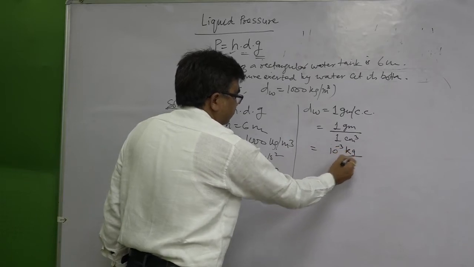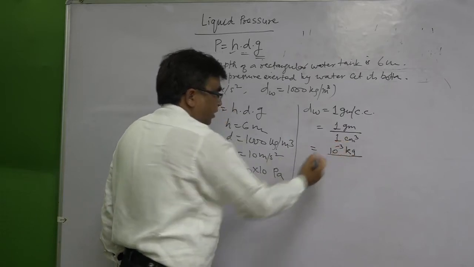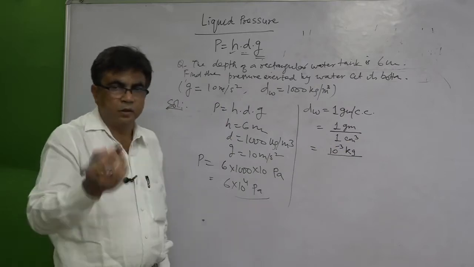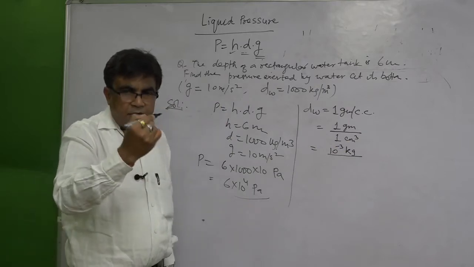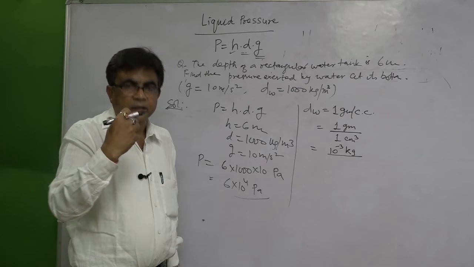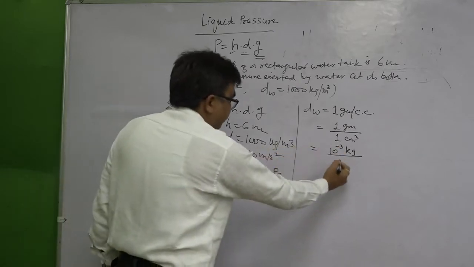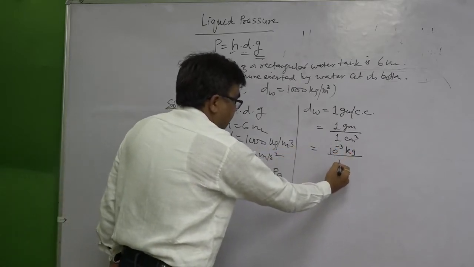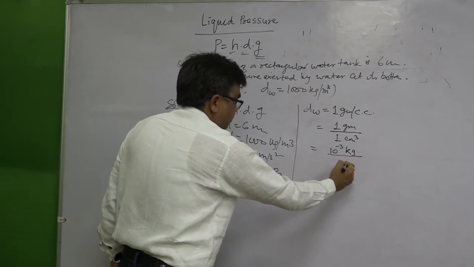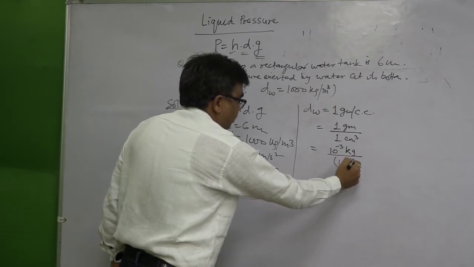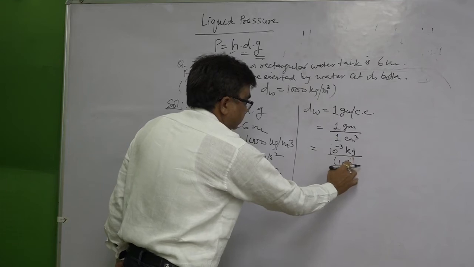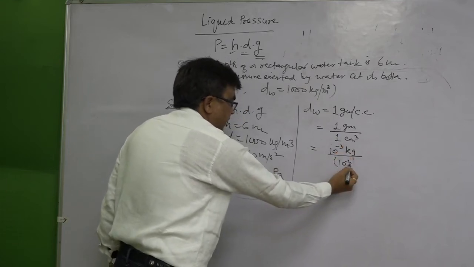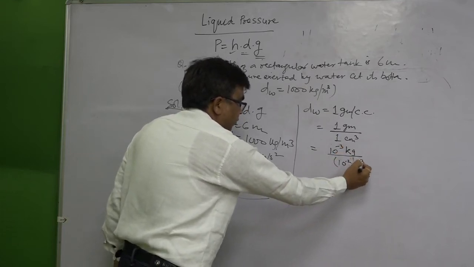Upon 1 centimeter cube, which means 1 centimeter whole cube. To convert centimeter into meter you have to divide by 100. That means 1 centimeter is 10 to the power minus 2 meter, whole cube.